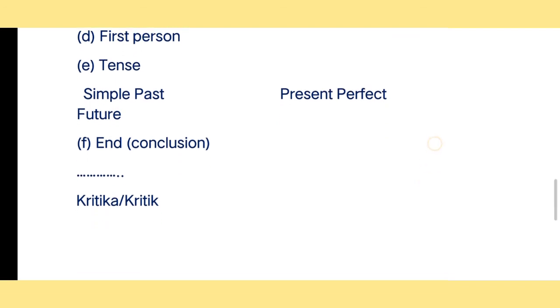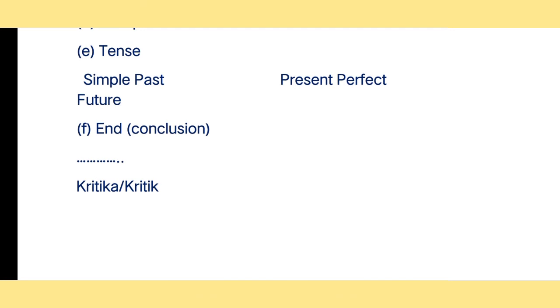The next, you can see here that we have to end this diary entry. For the end, if they are asking in the statement that you have to give suggestions, then we will give our suggestion. And if they say there is no need to give any suggestion, then we are basically going to end this diary entry. So basically, a few things we have to mention. Try to write only in a single paragraph, and the conclusion should be good, so that when the reader reads the diary entry, he or she can understand that it is now ending, and this is the ending of that incident that happened with the particular person who is writing the diary entry.